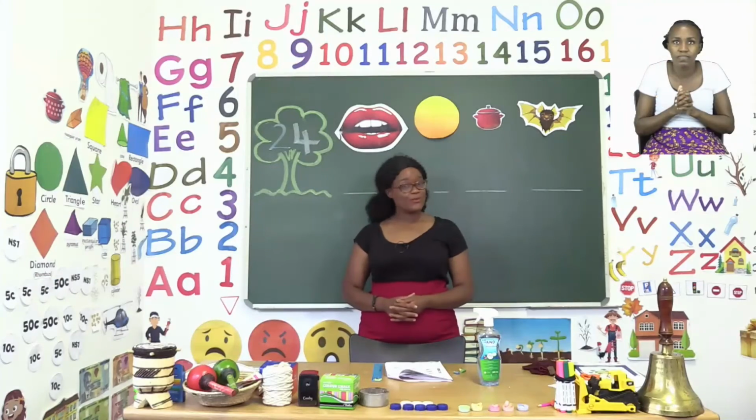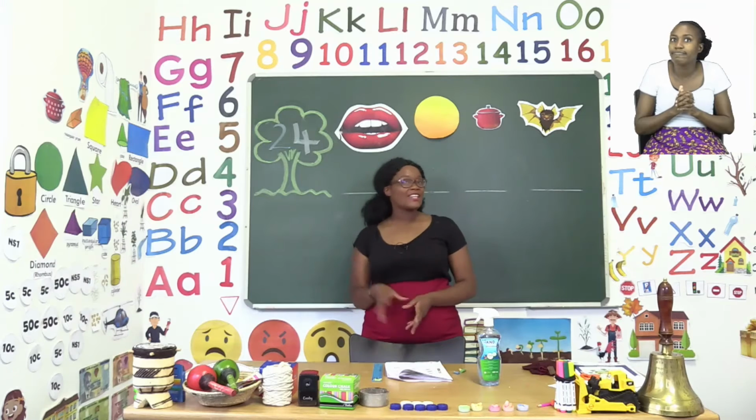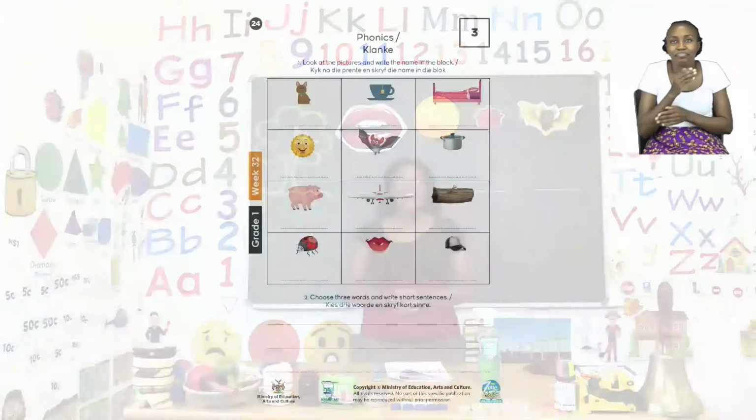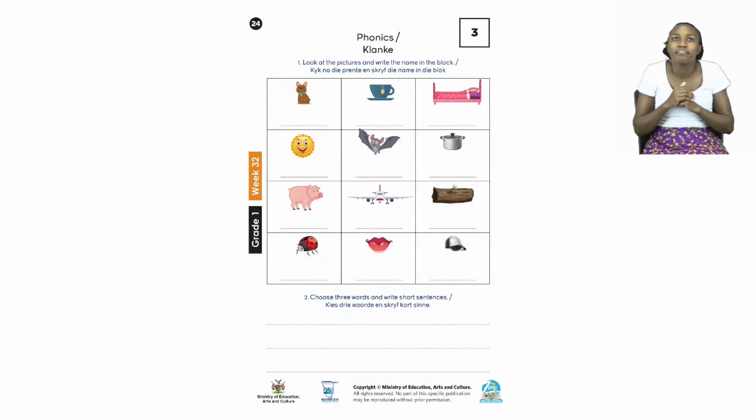Now, boys and girls, let's move on to another activity on page 24. On page 24, we are going to be doing our phonics. Today, we're going to be taking a look at the pictures and then write the name on the dotted line given. Now, it's important for us to know the picture first before we actually write. So let's try and do some of the pictures together.